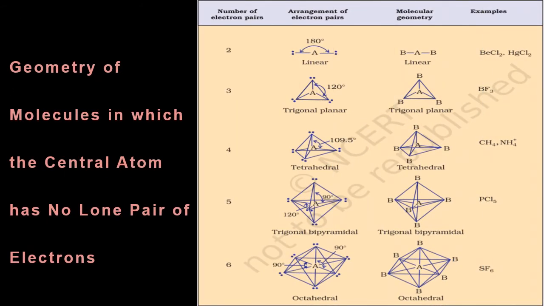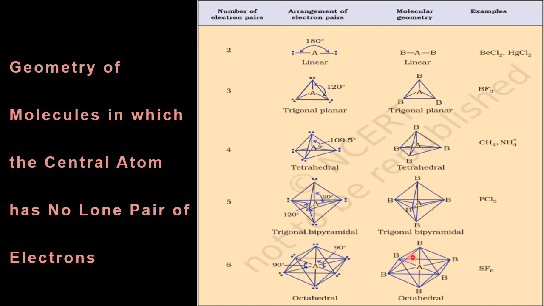See, these are geometries of molecules in which the central atom has no lone pair. All bond pairs. Examples: beryllium chloride, where there is no lone pair; boron trifluoride, no lone pair, boron busy with all three fluorine atoms; in the same way methane, with no lone pair; PCl5 with no lone pair, SF6 with no lone pair.